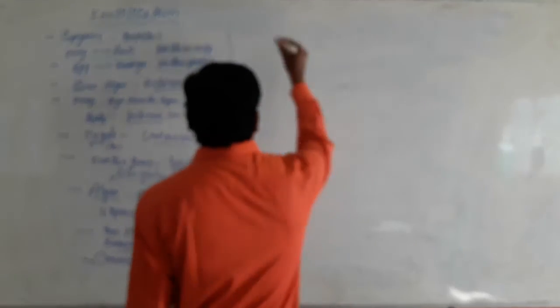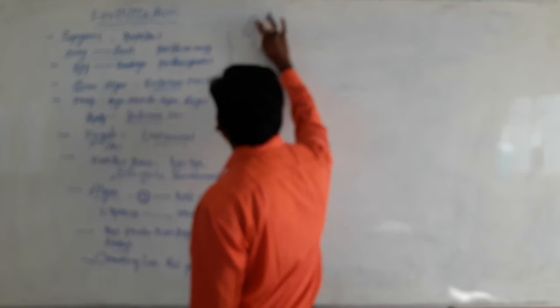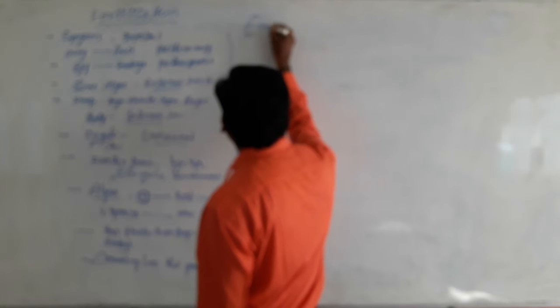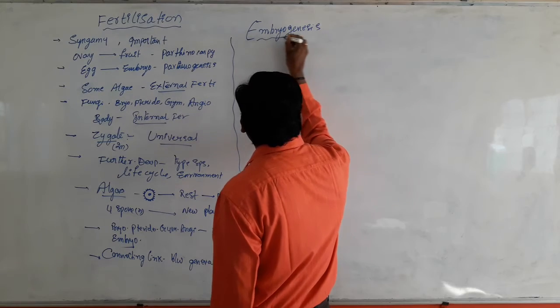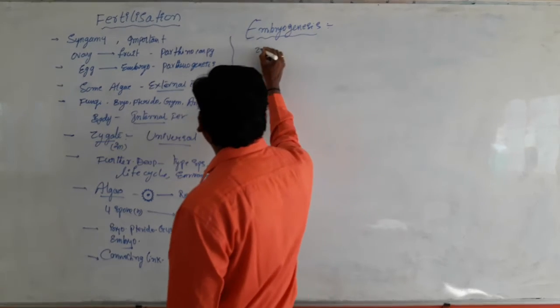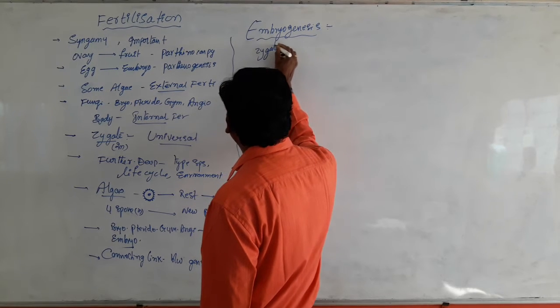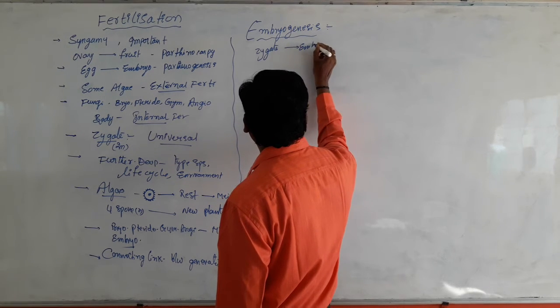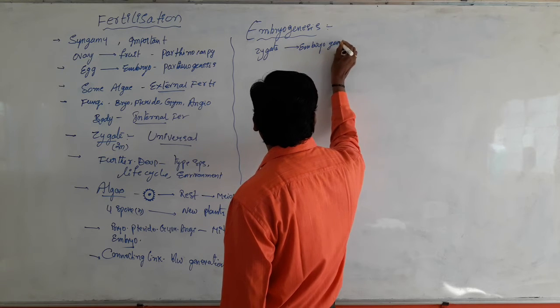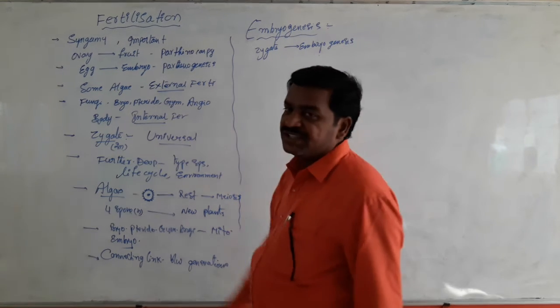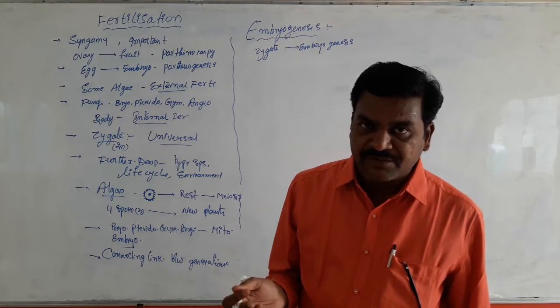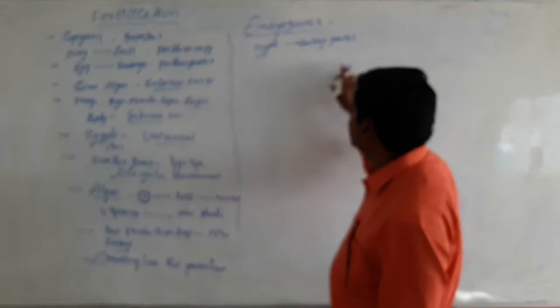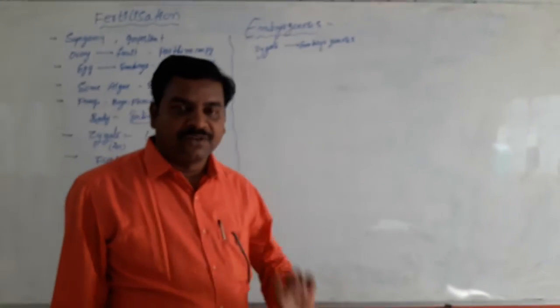Now coming to embryogenesis, very important. After the completion of fertilization, the development of zygote into embryo is called embryogenesis. Zygote develops into embryo. Formation of embryo from the development of zygote is considered as embryogenesis. So zygote divides by mitosis, leading to the formation of embryo.